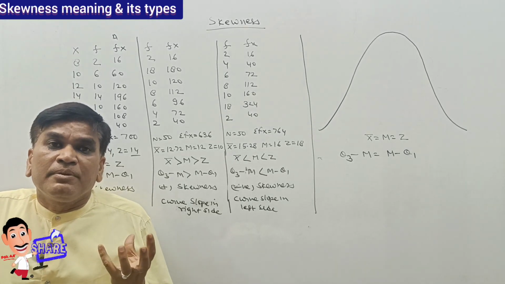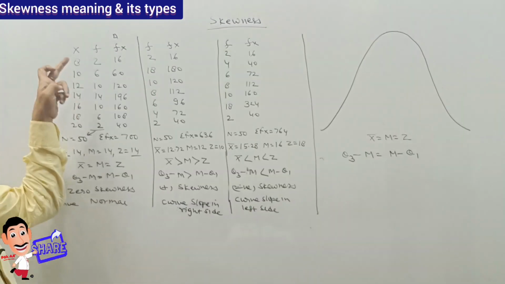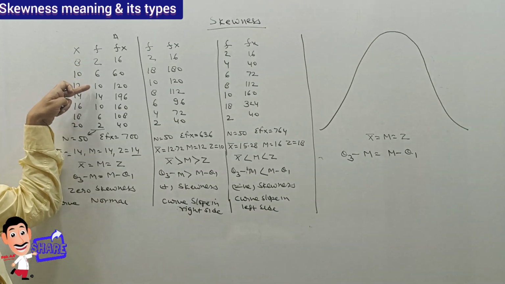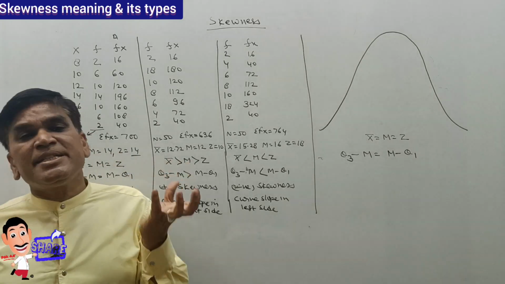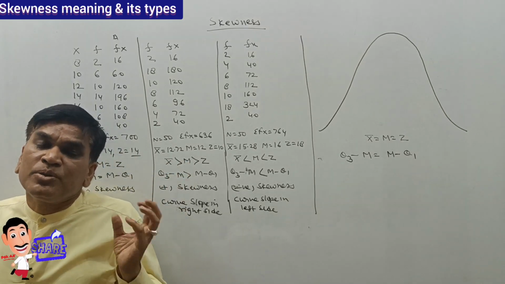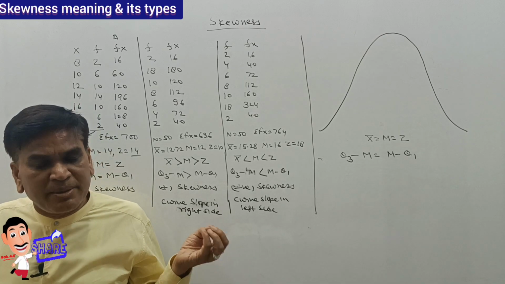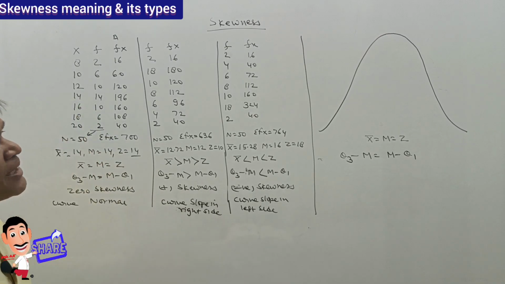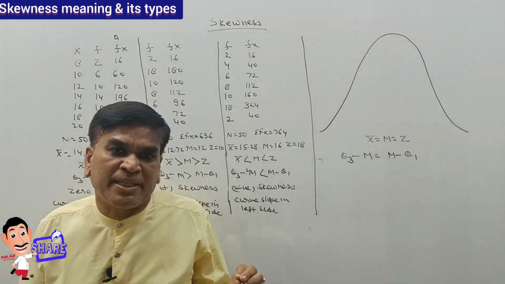So the first thing is that if the series is symmetrical, the frequencies go 2 to 4, 4 to 10, 10 to 14, 14 to 10, 10 to 6, 6 to 2. There is a change in a symmetric form. So this kind of series will be called a symmetric series, and in that symmetric series there will be an absence of skewness.